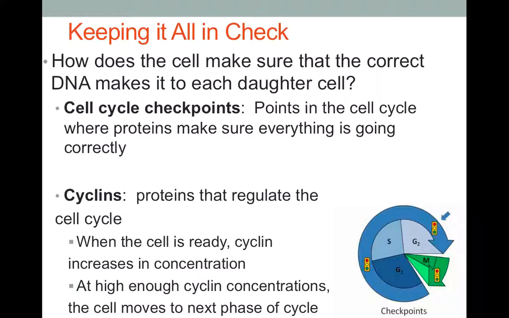So what happens is that if the cell is ready to move on to the next checkpoint, and notice down in the bottom right-hand screen, there's a picture of the cell cycle with little stoplights. Those stoplights represent the checkpoints that occur during the cell cycle. So when the cell is ready to move past those checkpoints, then the signal called cyclin actually increases in concentration in the cell, and it actually helps push the cell past that checkpoint and gets it to the next part